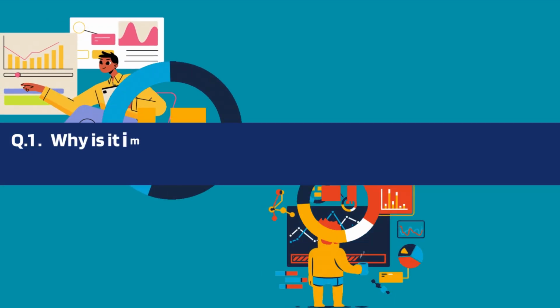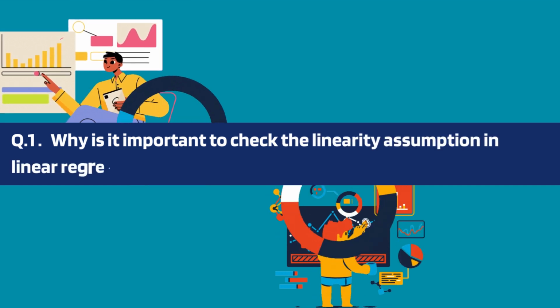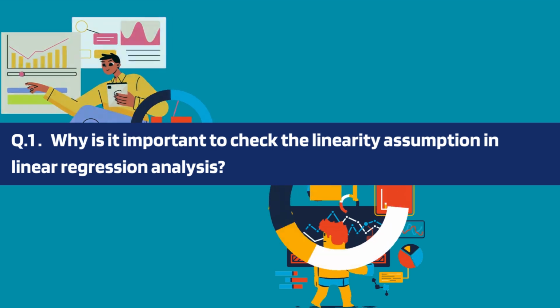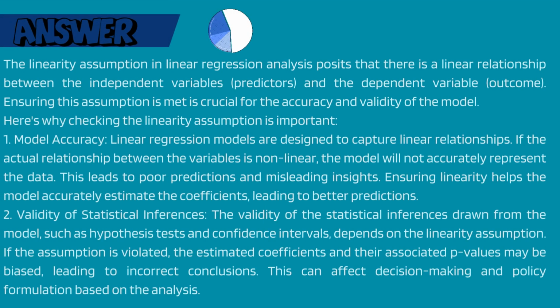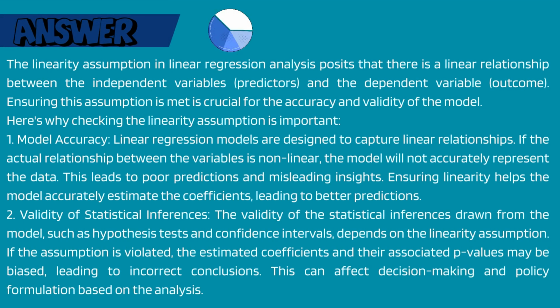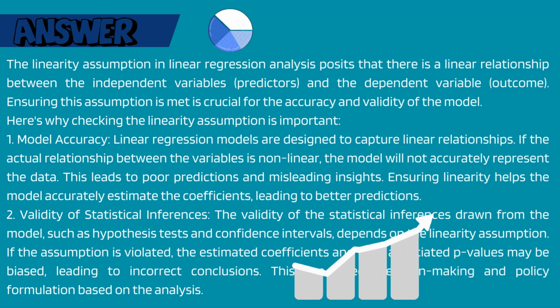Why is it important to check the linearity assumption in linear regression analysis? The linearity assumption in linear regression analysis posits that there is a linear relationship between the independent variables, predictors, and the dependent variable, outcome. Ensuring this assumption is met is crucial for the accuracy and validity of the model. Here's why checking the linearity assumption is important.